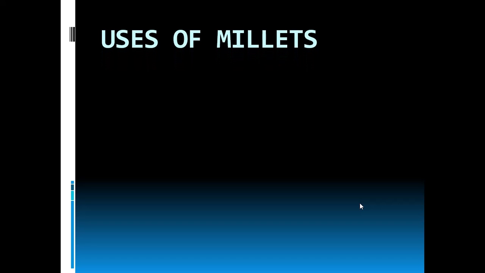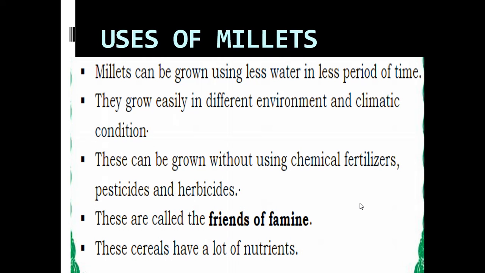Now, what will we get by eating these millets? What are the uses of millets? Millets can be grown using less water in less period of time. They can easily grow in different environments and climatic conditions. So we can grow millets easily in different environments and different climatic conditions.